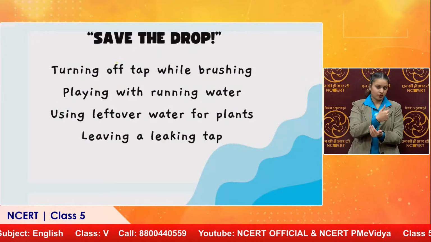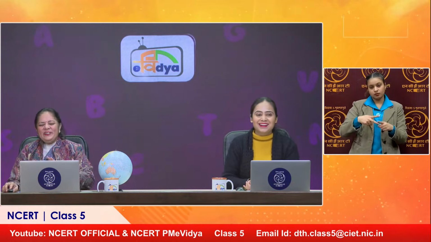And leaving a leaking tap. Waste. We should get it mended. Absolutely. Call the plumber right away. Don't let the water leak, because it will waste the water.